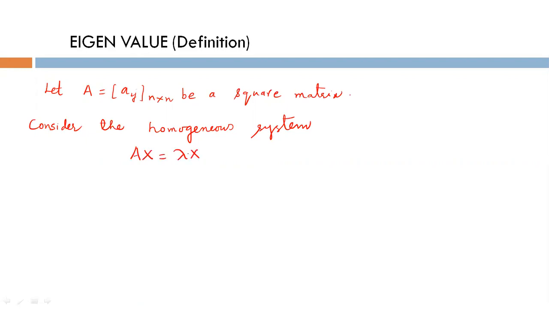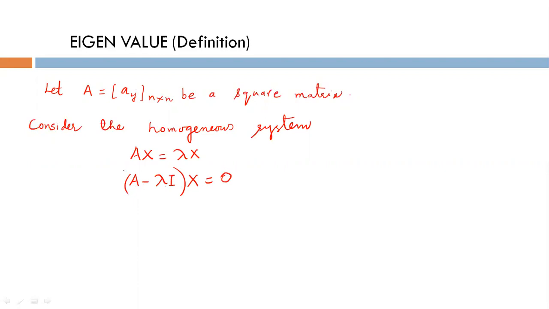You will think how it is homogeneous, because we can write it like this: A minus lambda. A is a matrix and lambda is a scalar, so one can subtract a matrix with the scalar by writing it in the form of a scalar matrix. Lambda I is the scalar matrix. Then this will be the correct representation. It will be the difference of two matrices, times X equal to 0.